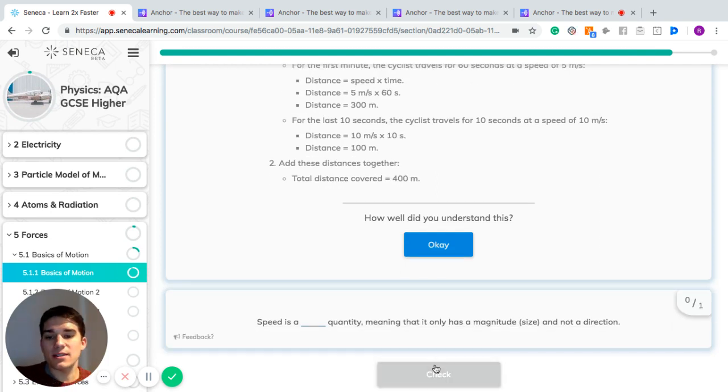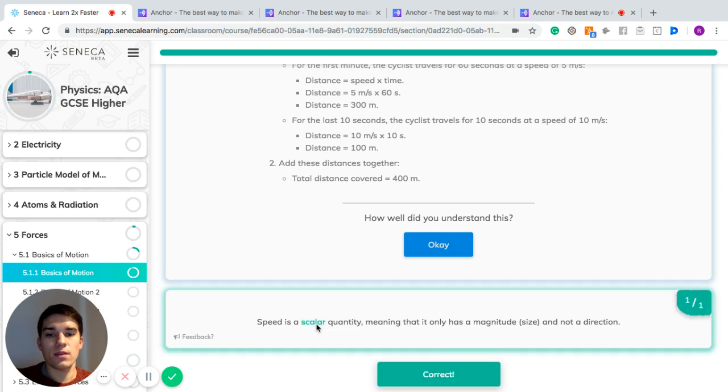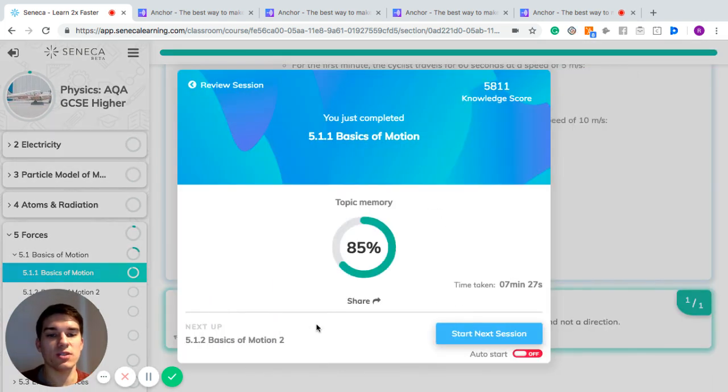Speed is a scalar quantity, if you remember, meaning that it only has magnitude and not a direction.